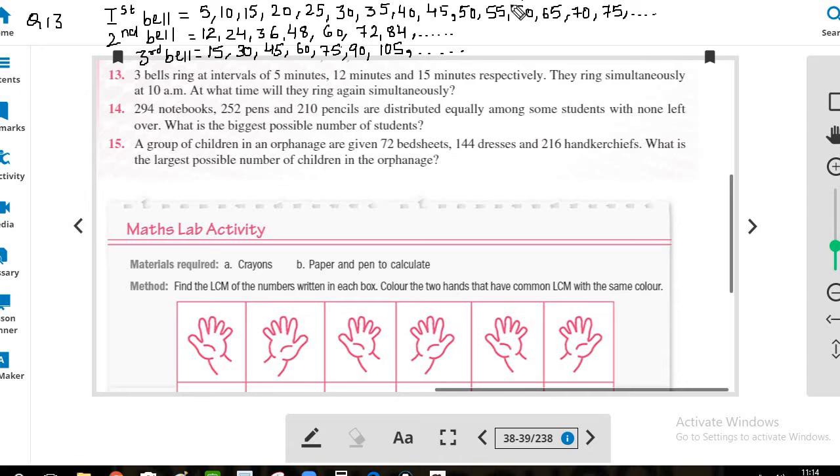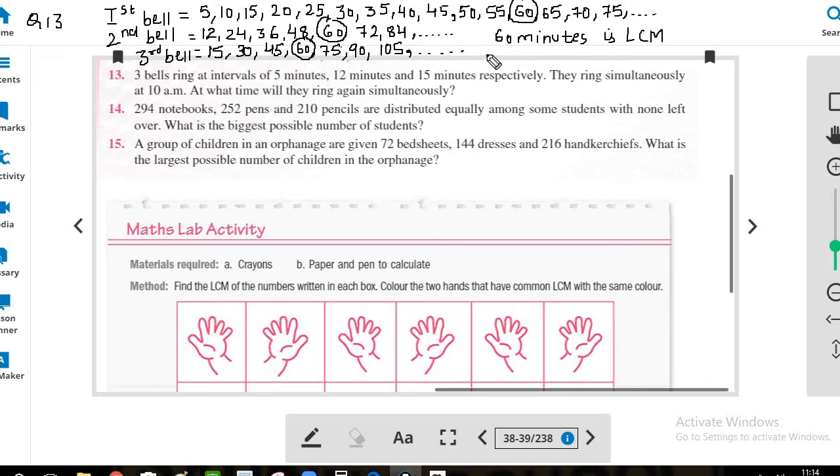As we can see, 60 appears as the common multiple of timings for the first bell, second bell and third bell. So 60 minutes is the LCM of the timings of the first bell, second bell and third bell. So all the 3 bells will ring after 60 minutes simultaneously.